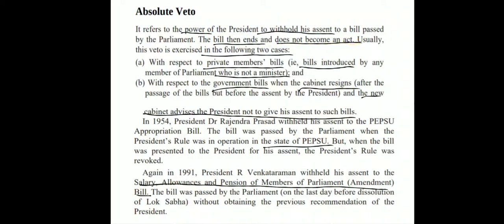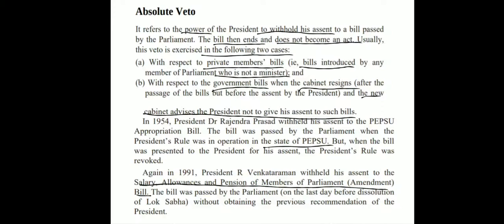However, this veto is exercised in the following two cases. Only when the bill is a private member's bill, that is when the bill is introduced by a member of Parliament who is not a minister, and if the bill is with respect to the government bills, that is when the cabinet resigns after the passage of the bills, but the assent of the President was left, and the new cabinet advises the President not to give his assent to such bills. This is when the President can exercise absolute veto. Now, these two paragraphs mention the examples when the President has withheld his assent to a bill.